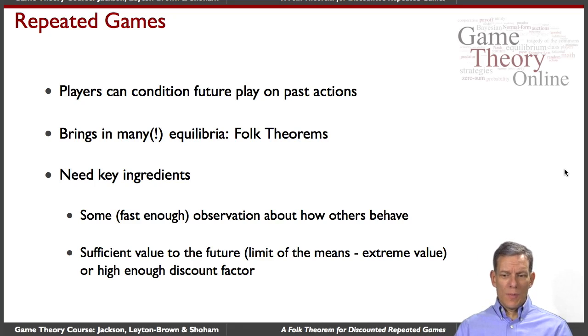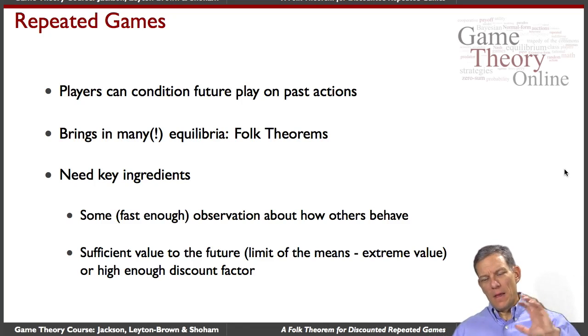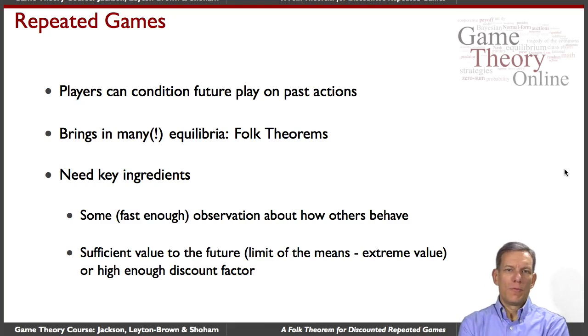There's also issues about things like renegotiation. So the logic here has been, okay, if anybody ever deviates, then we go to a bad equilibrium forever after. So suppose somebody deviates, and then after a few periods, we say, well, this is kind of silly. Why are we hurting ourselves? Let's go back to the original agreement. Let's forget about things.